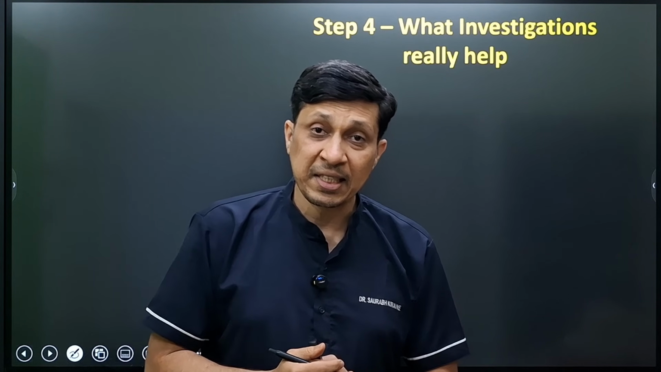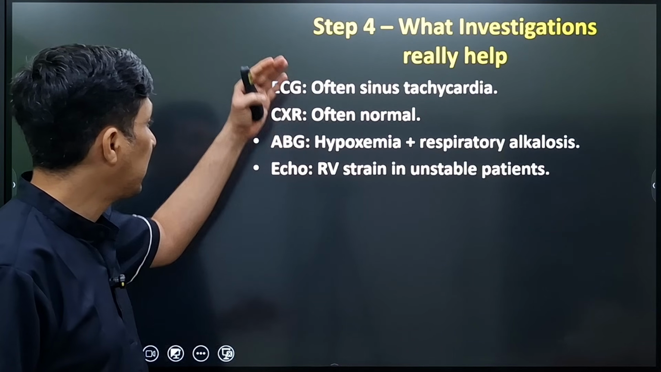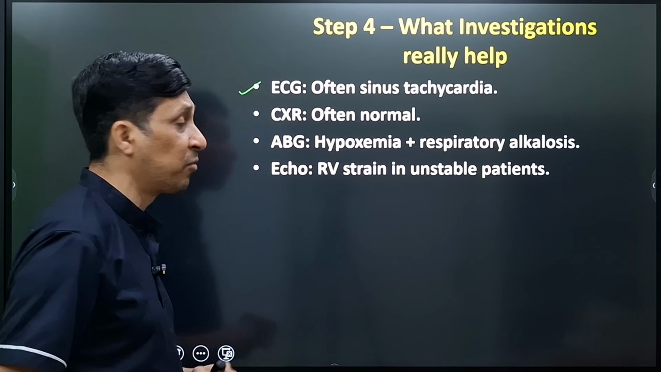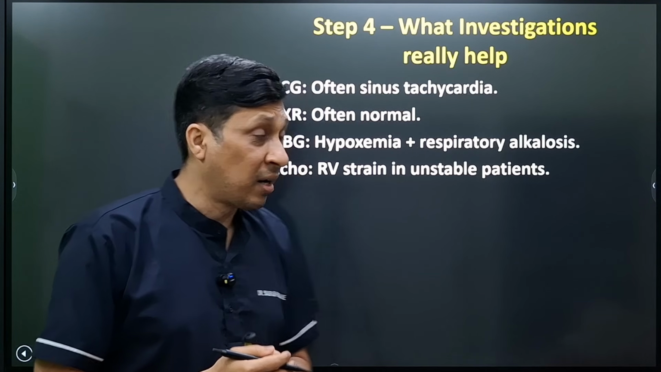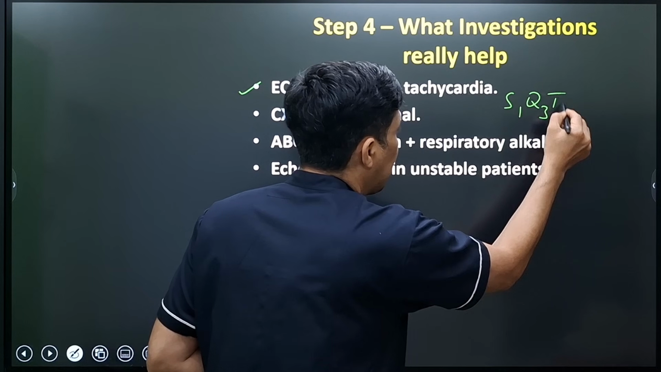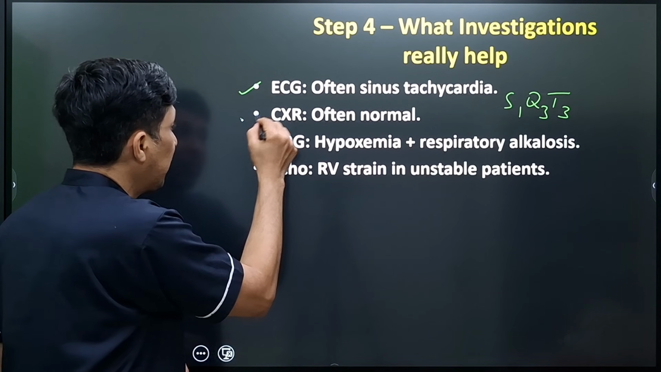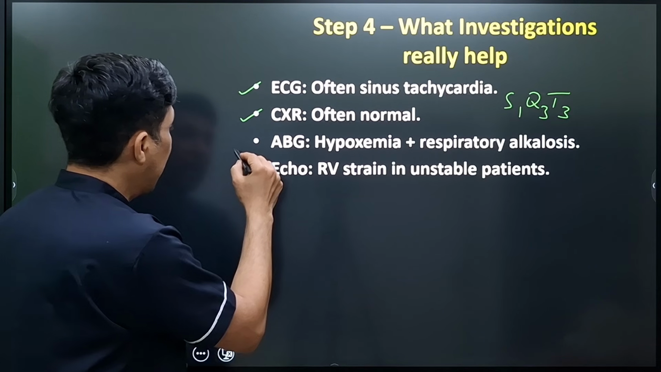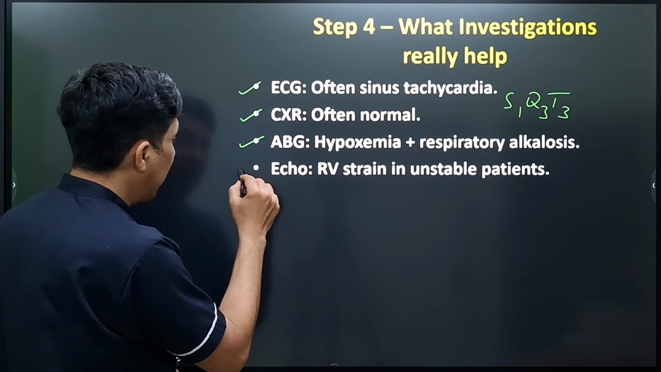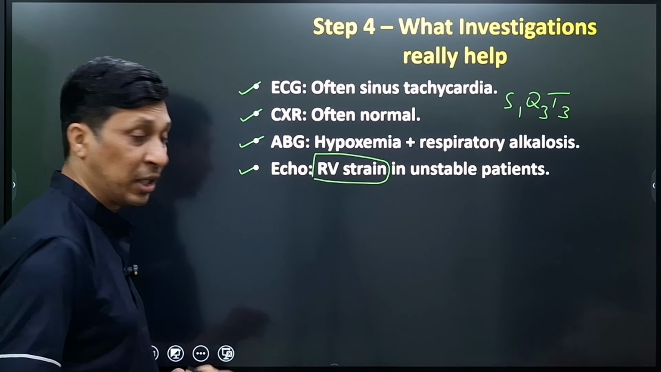Now, what investigations can help you in the diagnosis of pulmonary embolism? These are some investigations. In ECG, you will most of the time get sinus tachycardia; the classic sign of S1 Q3 T3 is very less likely. Then X-ray chest will be most often normal. In ABG, you will get hypoxemia and respiratory alkalosis. And if echo is done, you can get right ventricular strain on the echo.